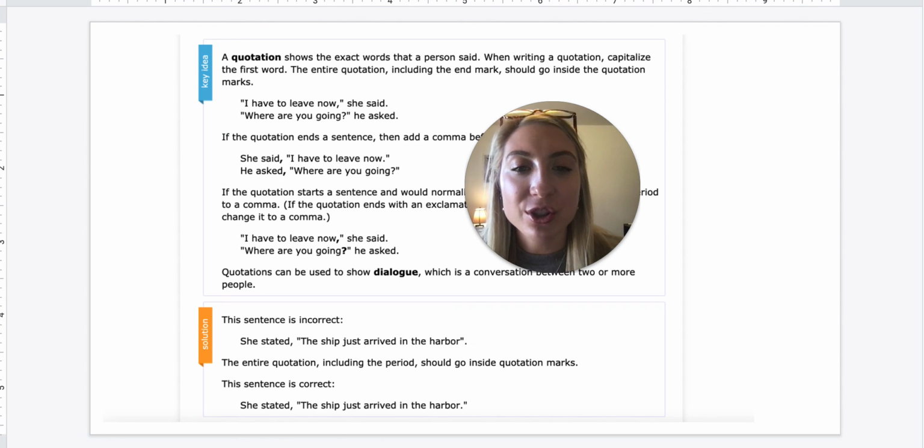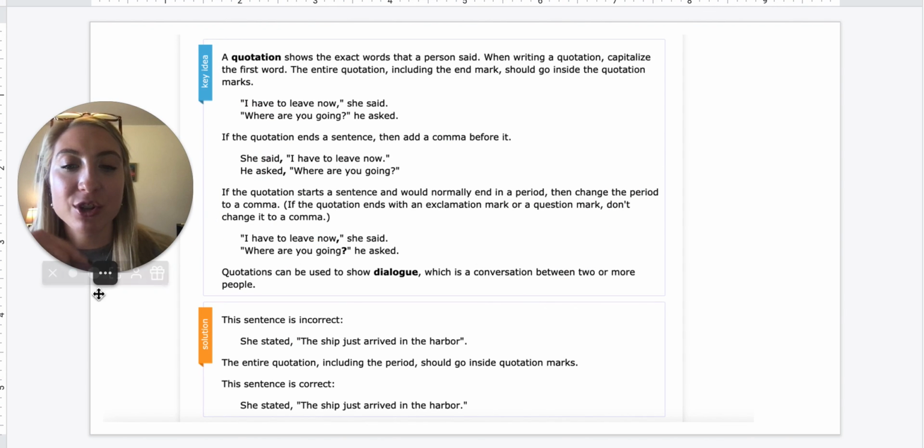So I'll leave it here so you can read through this again and take some notes, and just remember to take your time. As you're reading each one, make sure you're checking off each box, knowing where the quotation is, knowing where the comma goes.